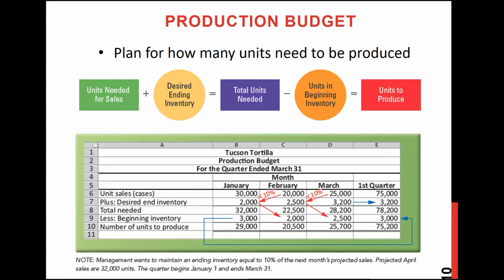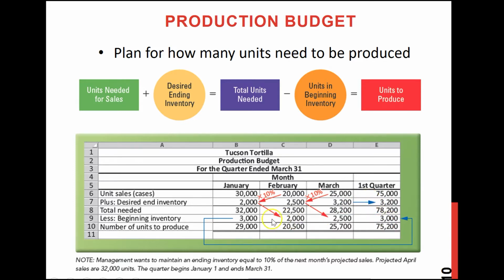Right, that's why you cannot add all these three things. Just take March's ending inventory for the whole quarter's ending inventory. I'm repeating, for ending and beginning inventory, you should not add across the columns. So ending inventory for the quarter means the ending inventory for March, right? So March 31st is the last day of the quarter, so whatever is the ending inventory for that month or for that day will be the entire quarter's ending inventory. So for the whole quarter, we will take the last month's ending inventory.